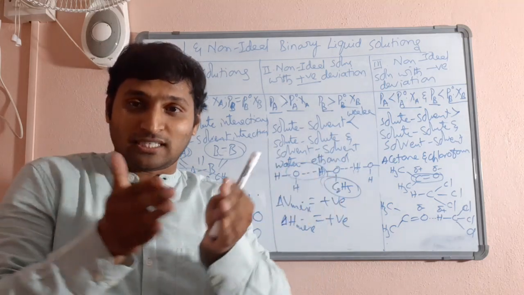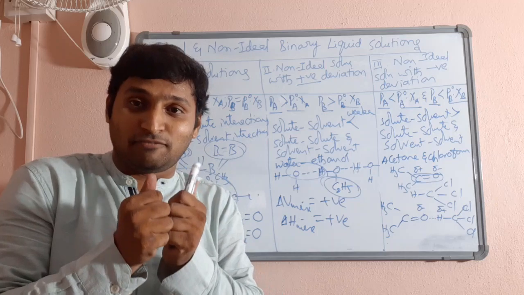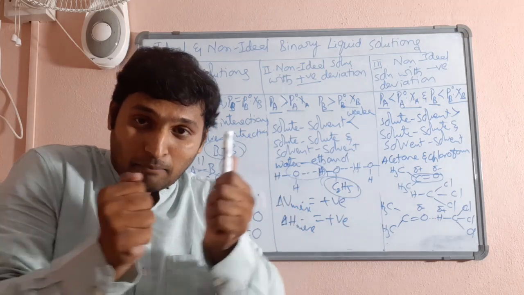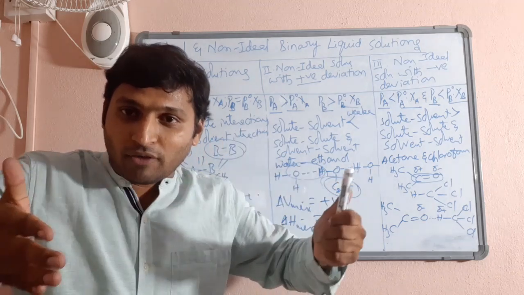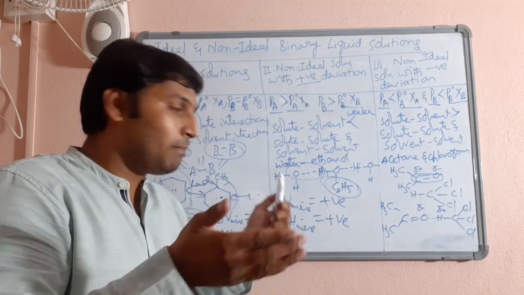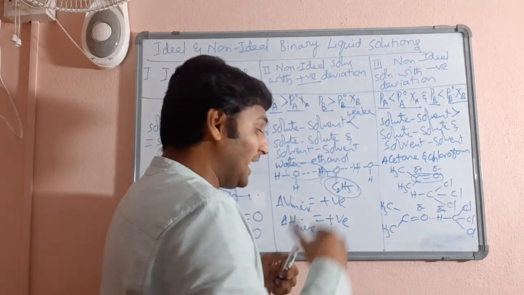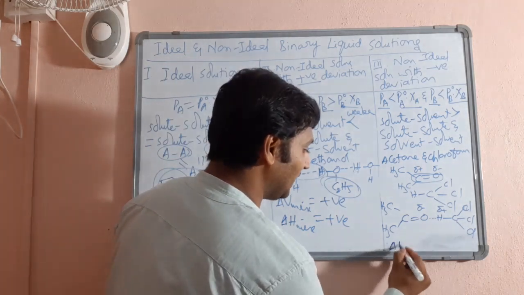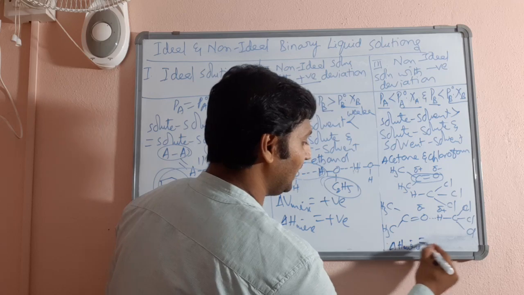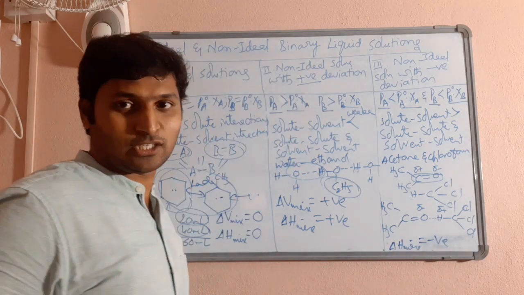Now I think it is easy for you to understand this. Because the new forces are set up, interactions have become stronger, particles have come much closer. When they come closer, they should lose energy. When they go away, they should gain energy. So, because the particles have come much closer, energy will be released. Exothermic process. That's why delta H mixing will be negative, because it's an exothermic process.